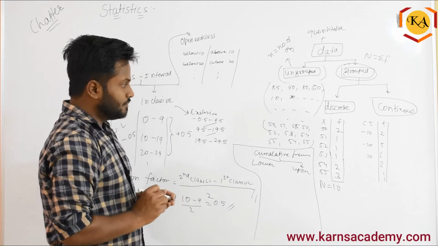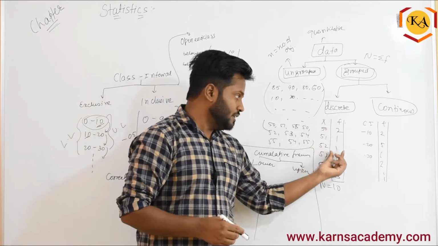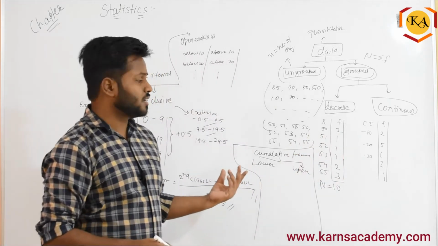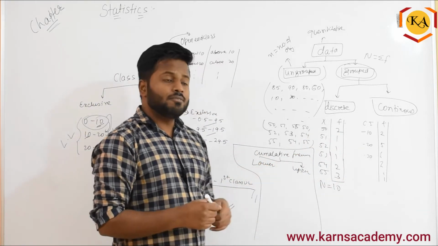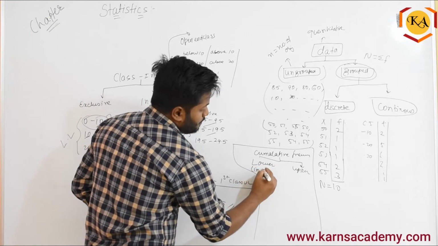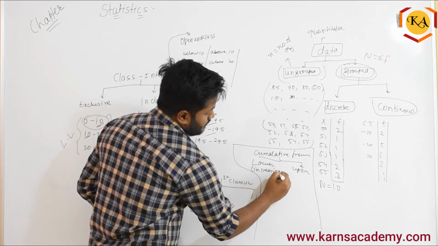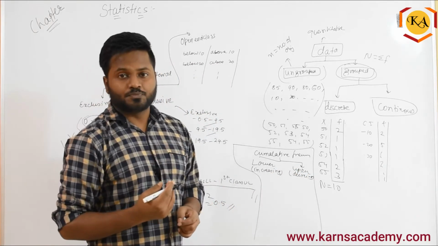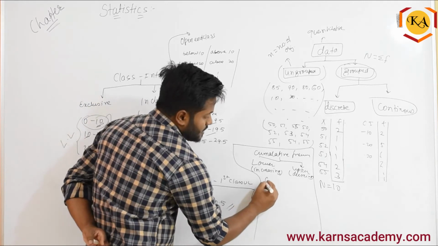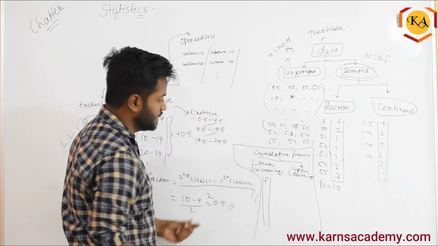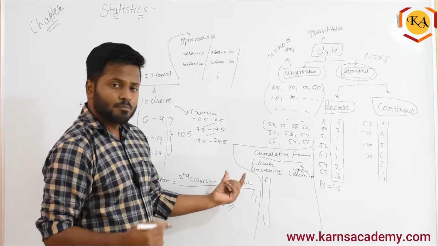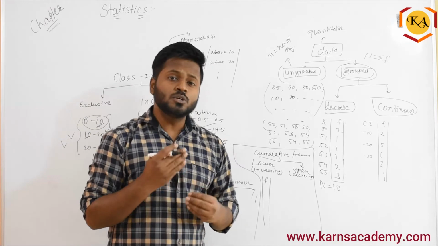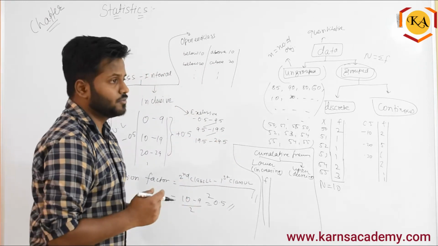Remember, whenever they have given the data, if your frequency is in increasing order or it is in decreasing order, if it is in increasing order, it is a lower cumulative frequency. If it is in decreasing order, it is an upper. Increasing and decreasing. Right, but how do we find that? Correct. So let's find that. Assume that this is the frequency they have given. I'm not taking the class interval part because there is less space here, but I want to explain to you how to find the cumulative frequency. Even when we do the problems, that time also I'll explain how to find it.